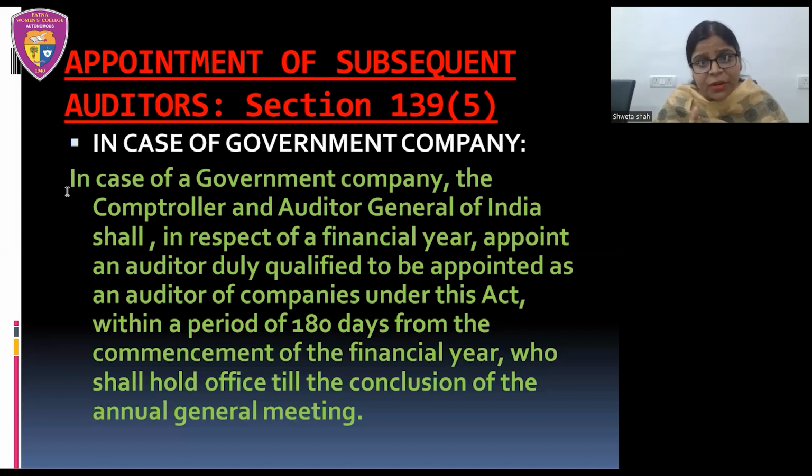Here we are again talking about government company. And in this case, that is about appointment of subsequent auditor, only and always Comptroller and Auditor General of India shall appoint the subsequent auditor. Who will appoint? Comptroller and Auditor General of India. So here we will basically focus on the time period, that within what time period the subsequent auditor shall be appointed by the Comptroller and Auditor General of India.